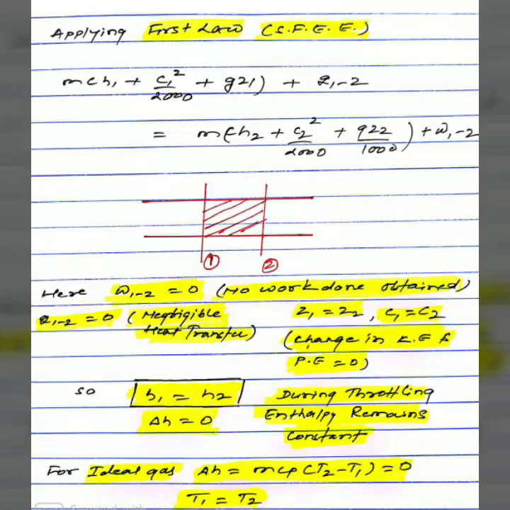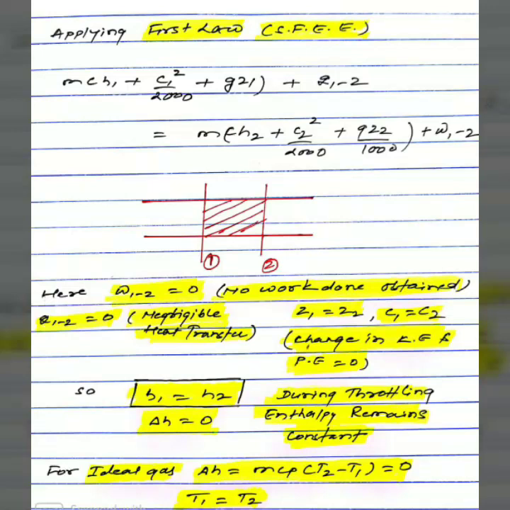If we apply the first law of thermodynamics for throttling, that is the steady flow energy equation, we will get the mathematical expression shown in the diagram. Here, work done is equal to 0 as we do not get any work from throttling. Q12 is equal to 0 as it is a common assumption that in throttling the process is adiabatic.